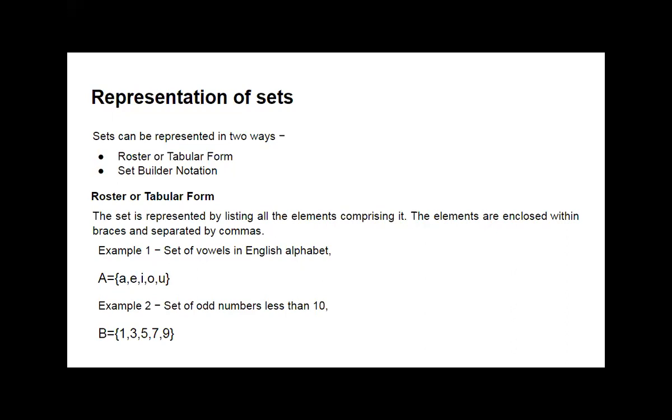Example one given here is the set of vowels in the English alphabet. So A is the set {A, E, I, O, U}. These are the English alphabets which are vowels. Then the set of odd numbers less than 10. The odd numbers less than 10 are 1, 3, 5, 7, 9. So B is the set of odd numbers less than 10, and we can write it as {1, 3, 5, 7, 9}.